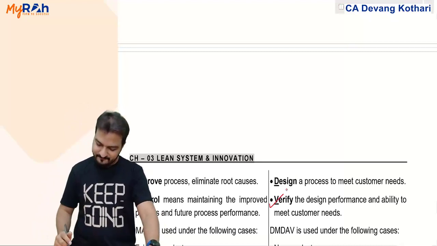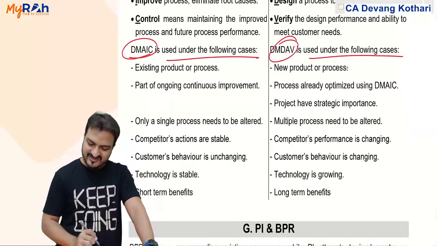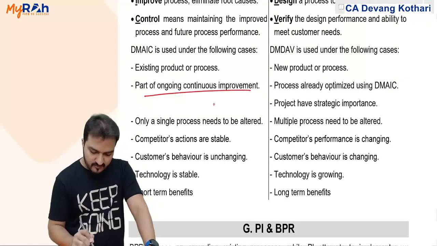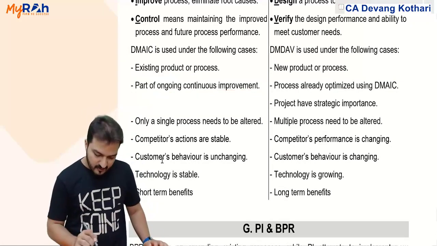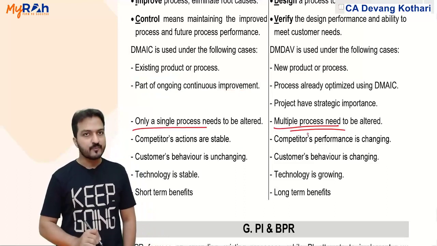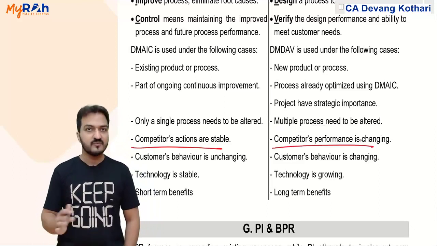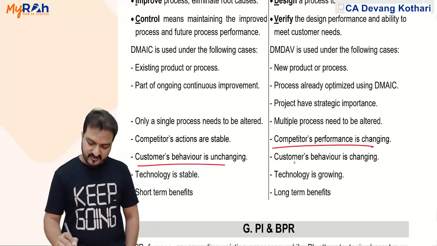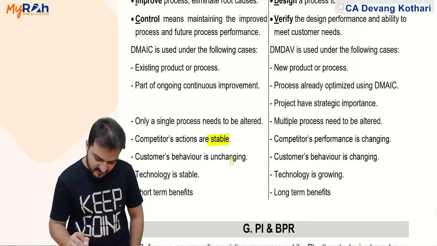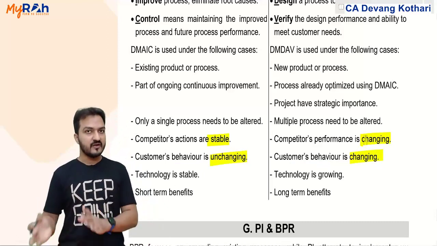Done? Yes. Okay. Then you are told that DMAIC is used in the following cases. DMADV is used in the following cases. As we saw, DMAIC is for existing products. It is a part of an ongoing continuous improvement program. It is done when only a single process needs to be altered, as against here where multiple processes need to be altered. It is done when competition's actions are stable, while here competitors' performance keeps changing. Customer behavior is unchanging, versus customer behavior is changing. So if I summarize, stable, unchanging, then you follow DMAIC, and changing, then you follow DMADV.